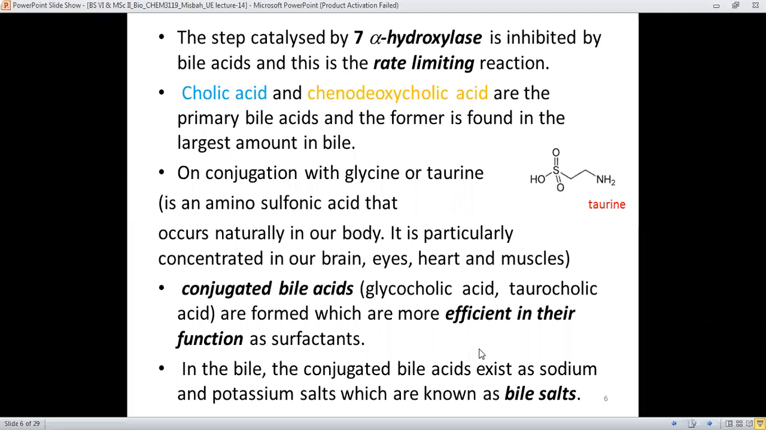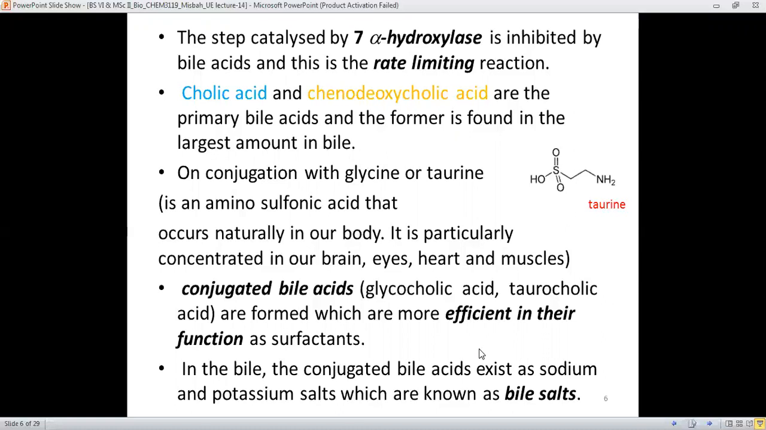Therefore, these conjugated bile acids also have surfactant-like properties, just like surfactants or soaps, which take away the grease and therefore perform the cleaning action. And therefore, here is the cleaning or solubilizing action of the bile acids. And in the bile, the conjugated bile acids exist as sodium or potassium salts, which are also known as bile